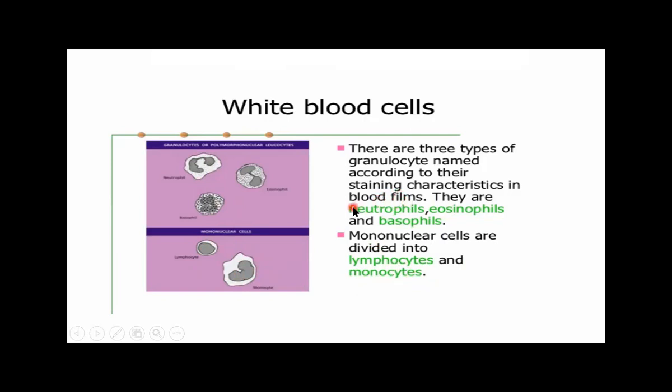All these five types, whether they have the granules in their cytoplasm or not, their names are neutrophils, eosinophils, basophils, lymphocytes, monocytes. All these white blood cells are responsible for creating the immunity for the body in different terms.